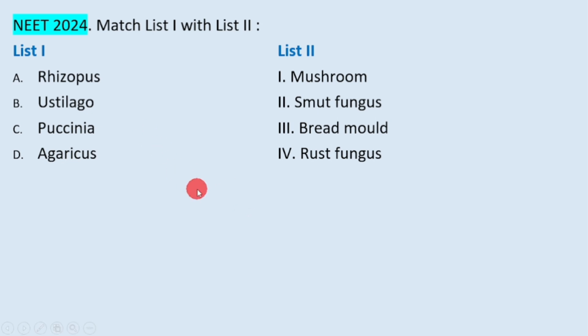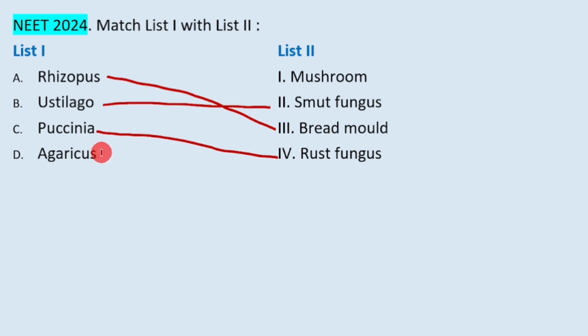Now test yourself. Rhizopus is bread mold, A3. Ustilago: how I remember is, ust is not rust. The other name is smut, so Ustilago is smut fungus. Puccinia is rust fungus. And Agaricus is mushroom.